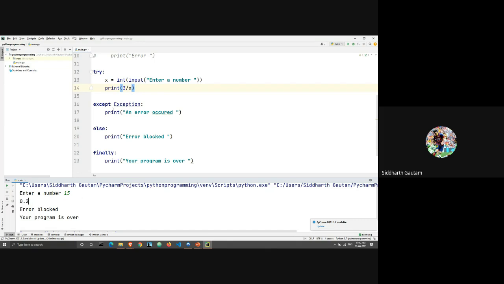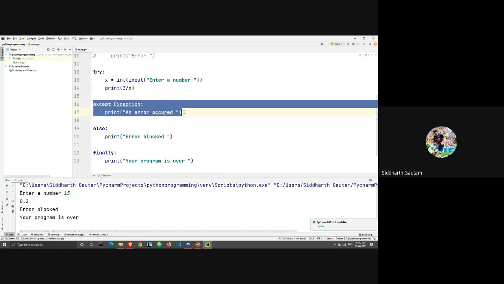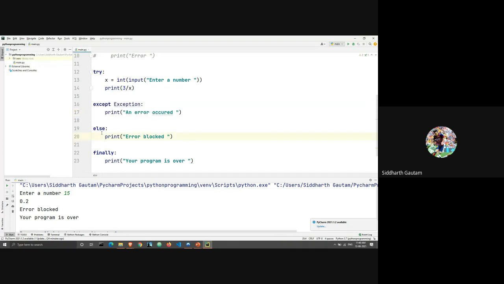So that's correct. And then there's no error while I'm running the program, which means the except block is not getting executed. There's no print statement which says an error occurred. And since the except block is not running, we know that the else block will be running, right? And is the else block running? Are we printing the else block output? Yes, we are. Here is the output statement of the else block. That's correct. And then finally we are printing your program is over. Okay, so we tried to execute something and that got executed perfectly, and so we printed this statement which was in finally.